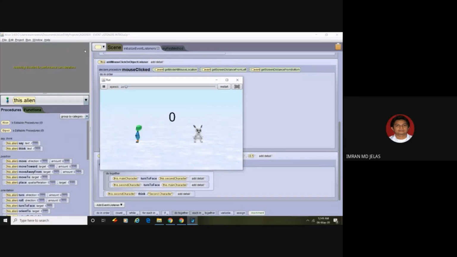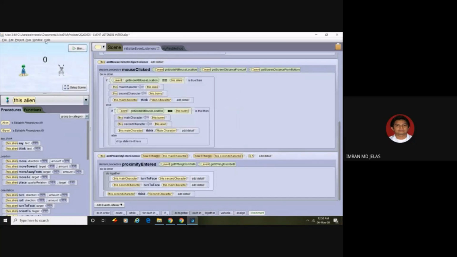So our main character now is alien. And then change our main character to bunny. Okay, good. So now let's make bunny walk to alien. See, now they are facing each other, so it's much better. So everything is working now. So let's save the file first.